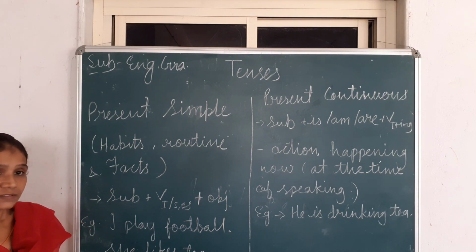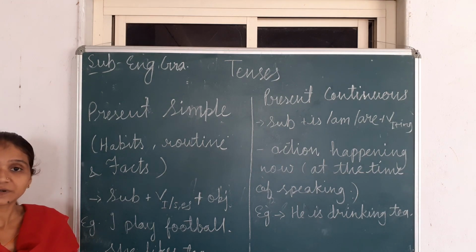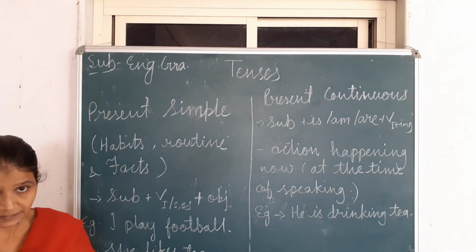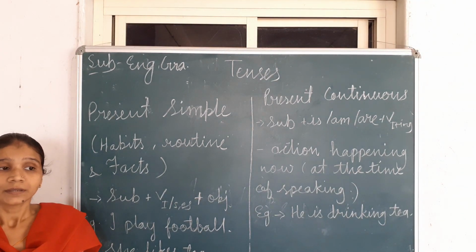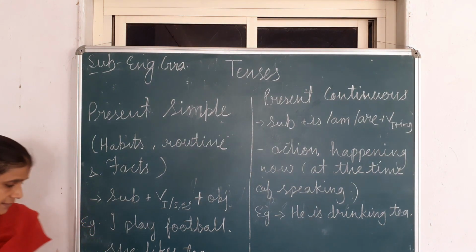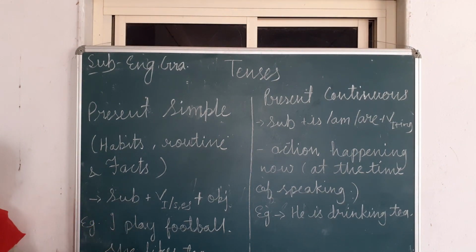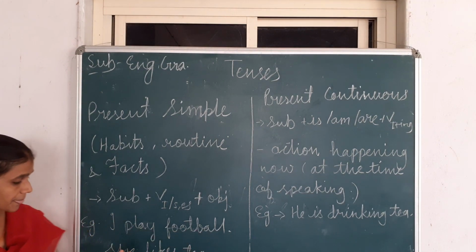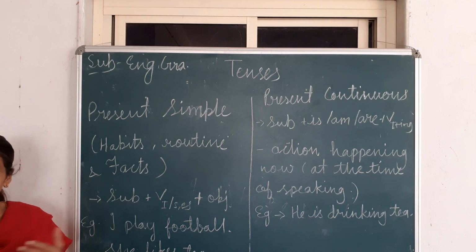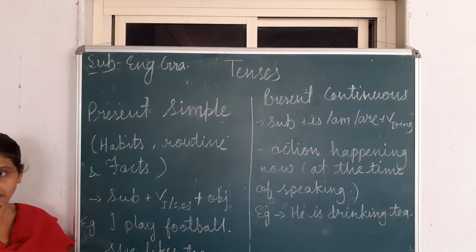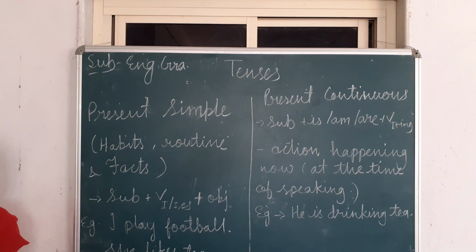But suppose we have a singular like he or she, then he or she is the third person. In English, I, the speaker, is the first person, the second person is who is listening. Suppose you are listening to me, then you all are second person. And the third person is the one we are talking about. Like that, here we are talking about she, then she likes tea. Suppose we want to make negative of both. I do not play football. She does not like. When we make a negative and use does, that time we will not use s or es. I hope you understand this present simple tense.